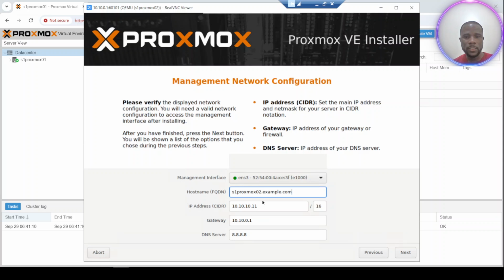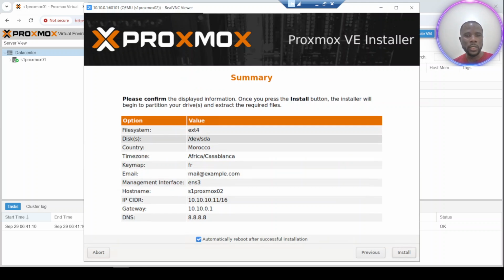Just a last checking. After done that, I can proceed. You have to be careful to be sure that all this information is correct, otherwise you have to redeploy your node again. So let's proceed. Next, last checking. Okay, so again, last checking.